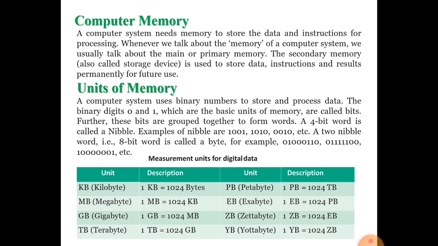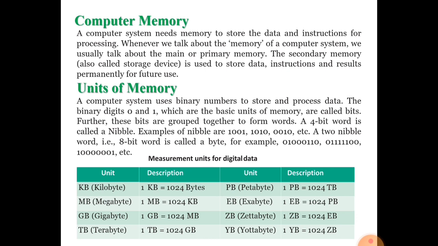A computer system uses binary numbers to store and process data. Again I am saying, each and everything is stored in the form of binary in the computer system. Even images, audio, video, whatever kind of data is stored in the computer system will be in the form of binary.